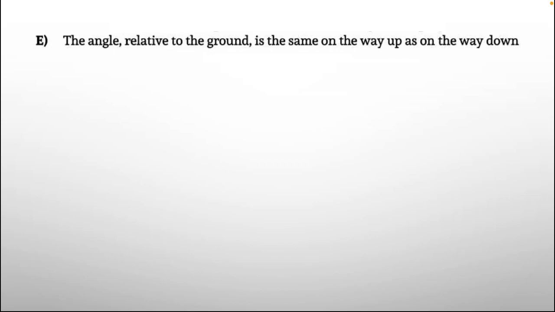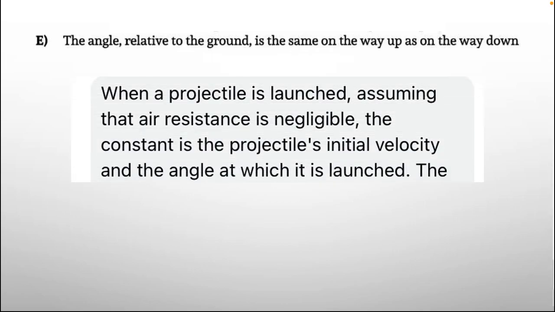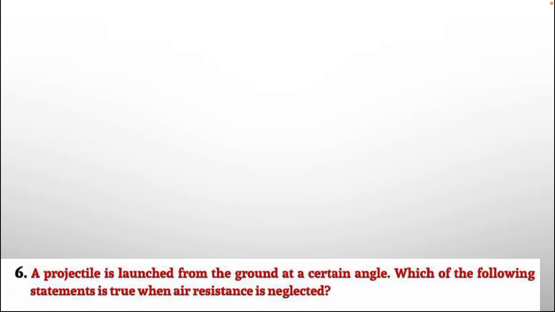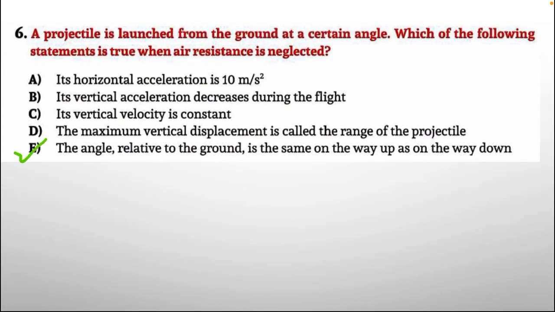Option E, the angle relative to the ground is the same on the way up as on the way down. When a projectile is launched, assuming that air resistance is negligible, the constants are the projectile's initial velocity and the angle at which it is launched. So this option is correct, option E. So here, question number 6 answer is option E.